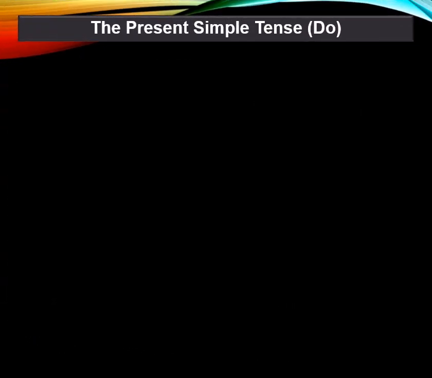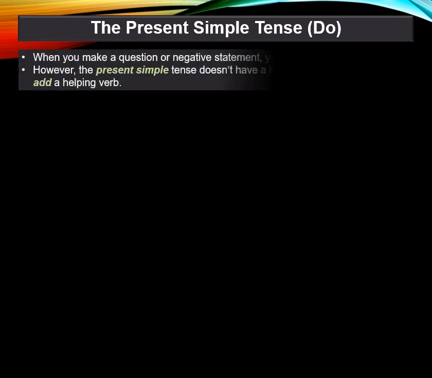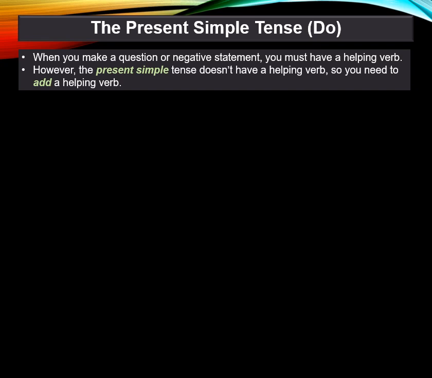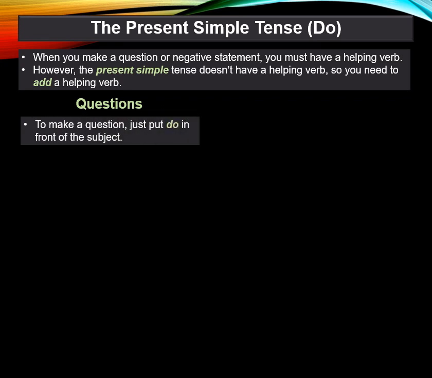Now, what about the present simple tense with do? When you make a question or negative statement, you must have a helping verb. However, the present simple tense doesn't have a helping verb, so you need to add a helping verb. And how do you do that in a question? To make a question, just put do in front of the subject.